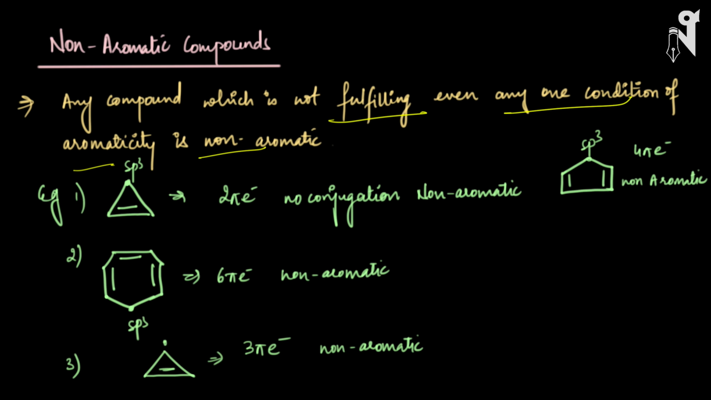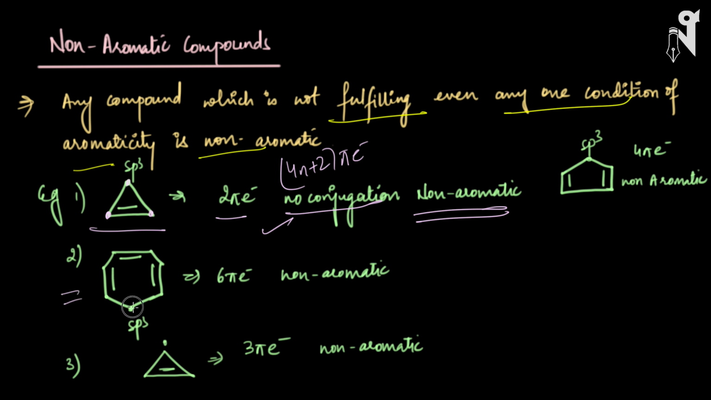The first example which I have taken is this cyclic chain with a double bond. Here you see this carbon is sp2, this carbon is sp2, but the third carbon is sp3. It is cyclic, but it doesn't have conjugation with any other thing. And secondly, the carbon is sp3, hence no conjugation. Even though the number of pi electrons is 2 pi electrons, and it is following Huckel's rule of 4n plus 2 pi electrons, still this molecule will be non-aromatic because there is no conjugation, no planarity.